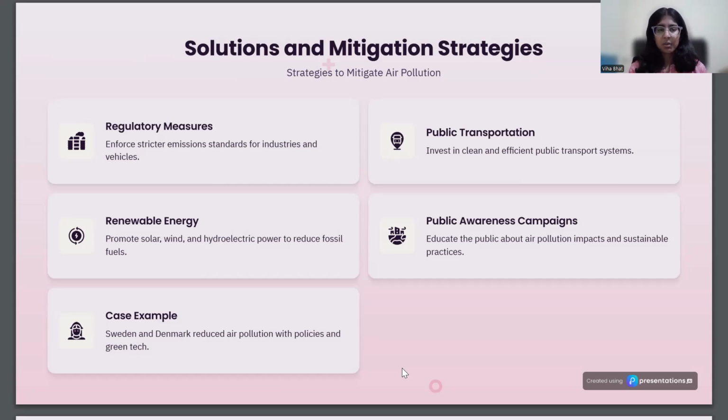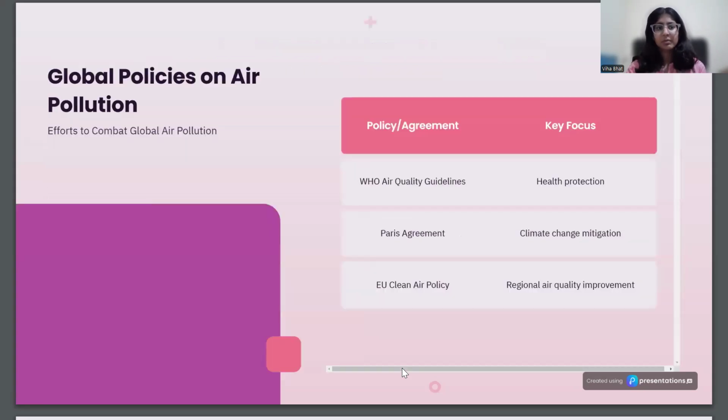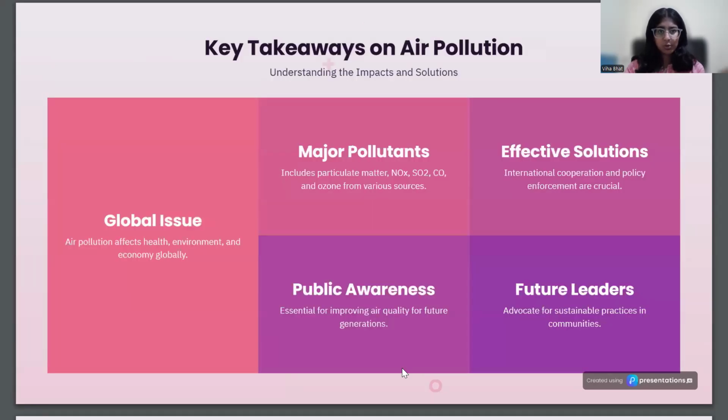Next is a case example of Sweden and Denmark, which reduced air pollution with policies and green tech. Global policies on air pollution include the WHO air quality guidelines for health protection. Next is the Paris Agreement for climate change mitigation, and the EU clean air policy for regional air quality improvement.